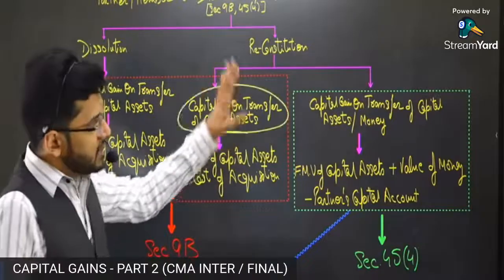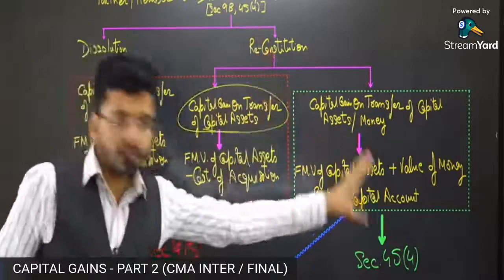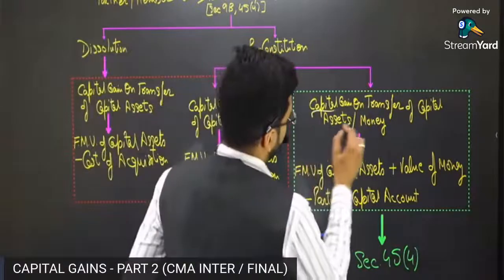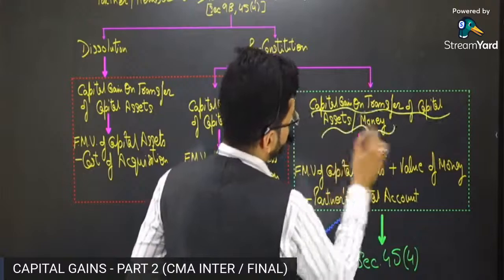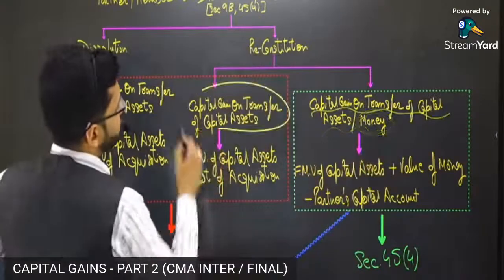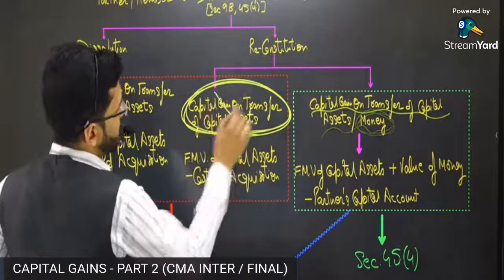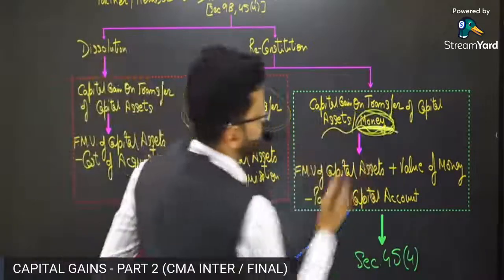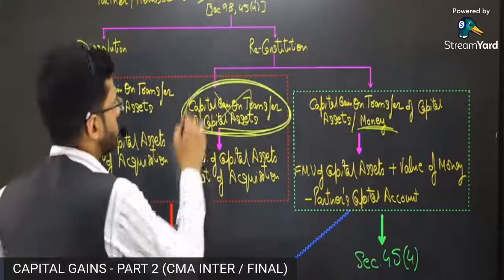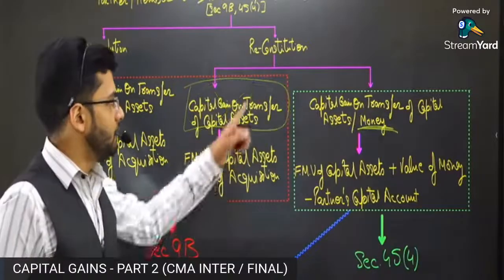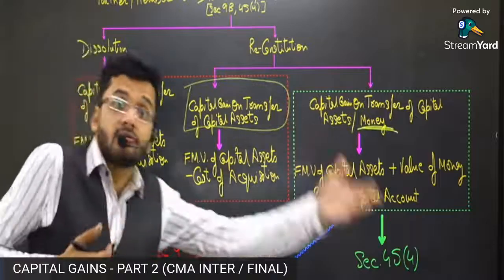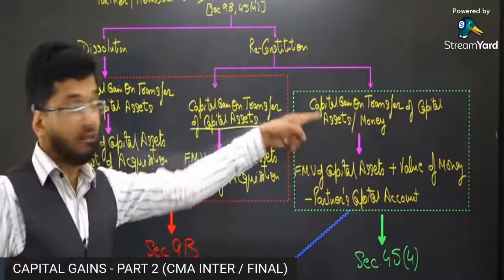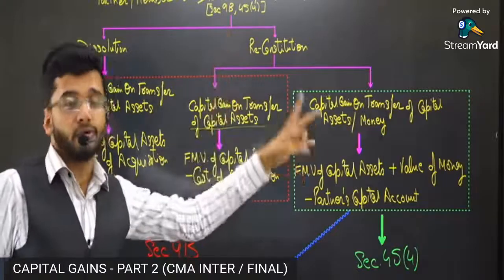Guys, the same transaction will be taxed in another section, 45(4). According to this particular section, the capital gain will be computed on transfer of capital asset as well as money. So if money consideration was there, then the earlier section did not talk about that. So money will be taxed for the first time only at this point. Money was not a relevant criterion. If along with the capital asset, some money is also being transferred to the partner, it was not taken into account under the earlier section. But in this section, the capital gain will be computed using two things.